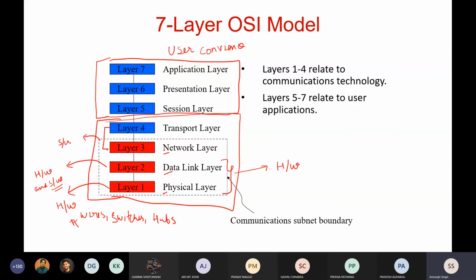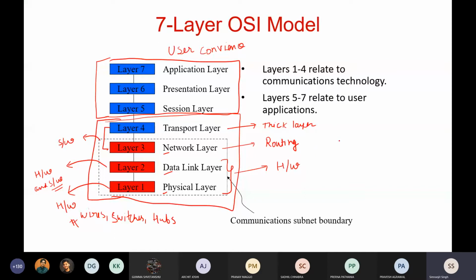The third and fourth layers are completely based on the software component. The transport layer is also referred to as a thick layer because it has very large functionality. There are many things going on here. The difference between the network layer and transport layer is small, and I'll tell you with an example, but the functionality of the transport layer is very high. It contains many things. The network layer is mostly used for routing. So what exactly is routing?